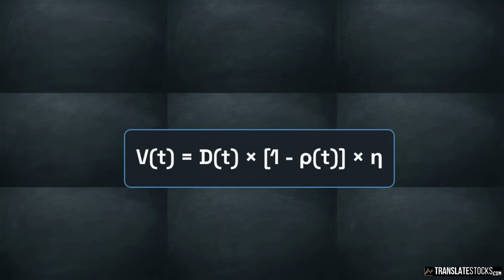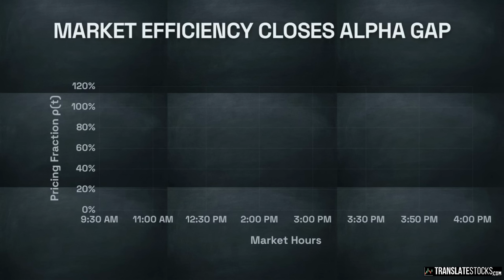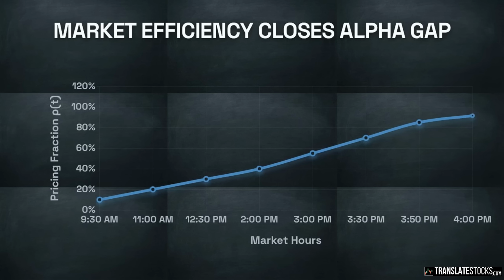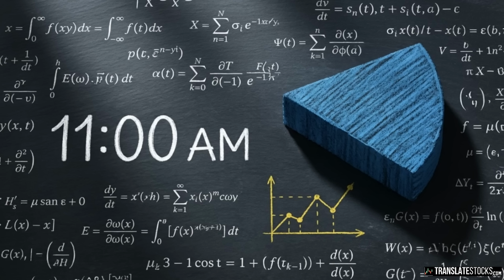The rho variable represents the market's pricing fraction. Near the 9:30 a.m. open, rho is low, but by the 4 p.m. close, the market becomes highly efficient, pricing in nearly 95% of the total drag. Optimal extraction occurs in the mid-morning window. At this point, significant decay has accumulated from opening volatility, but the market's pricing fraction remains unadjusted.